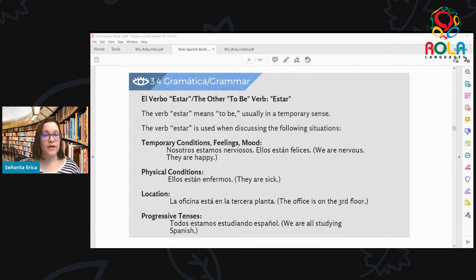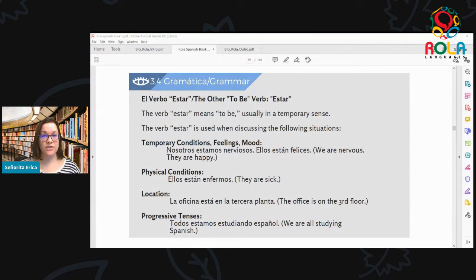We also have the use of estar for condiciones físicas, especially the most common thing that's going to come up with estar is estar enfermo, to be sick. This is something that we will use often for the verb estar, describes a physical condition, and it's something that is temporary, not permanent. También tenemos la ubicación.